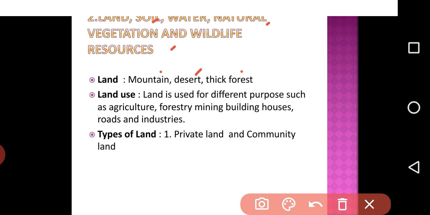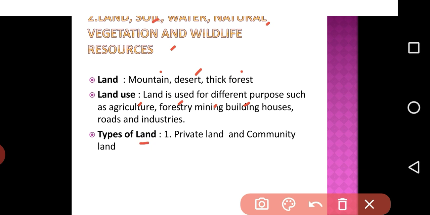Next one is land use. Land is used for different purposes such as agriculture, forestry, mining, building houses, roads and industries. This is commonly termed land use. The use of land is determined by physical factors: topography, soil, climate, minerals and availability of water.